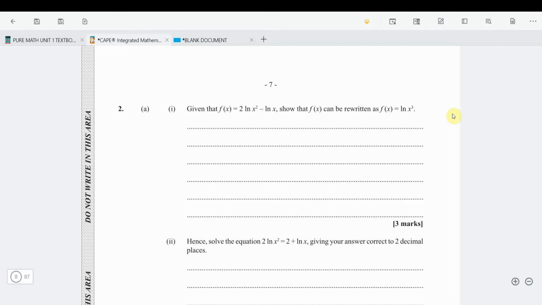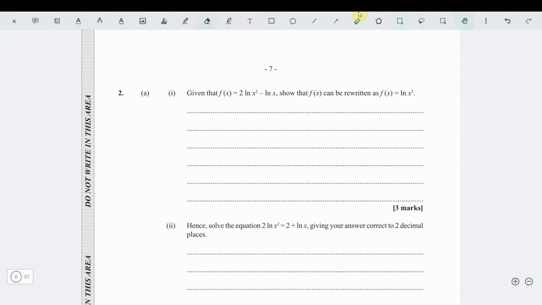And so now we're at question 2. Question 2 says, given that f of x equals 2 ln x squared minus ln x, show that f of x is equal to ln x cubed. No problem. So f of x is 2 ln x squared minus ln x.